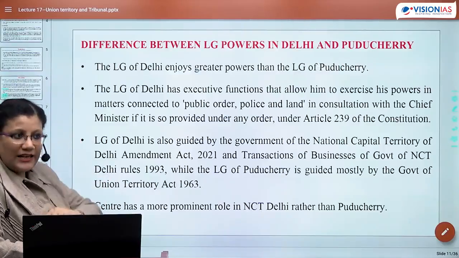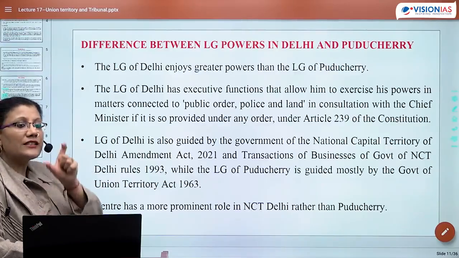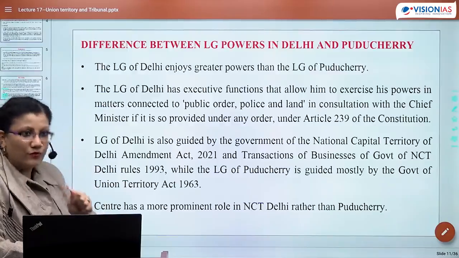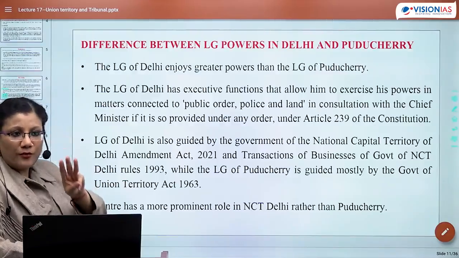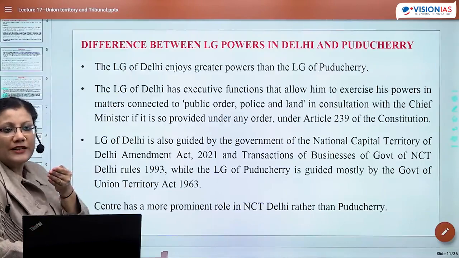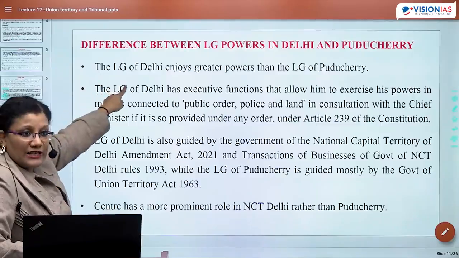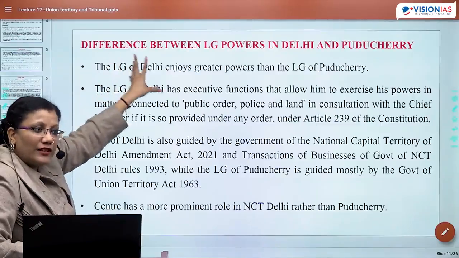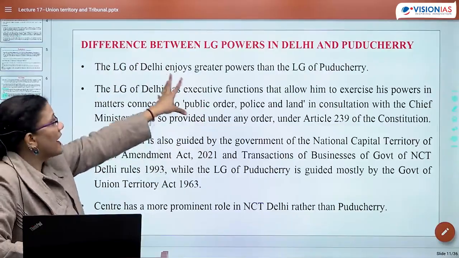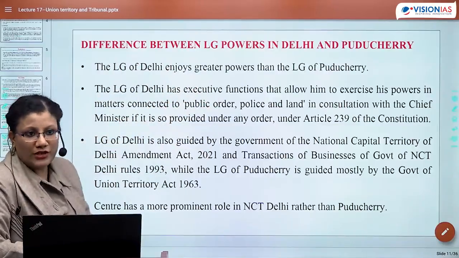But as far as Delhi Legislative Assembly is concerned, the scope is even reduced, because three important subjects of the state list are being taken and given to the center. This means LG is the center ka agent. This means LG of Delhi has a greater power as compared to LG of Puducherry.